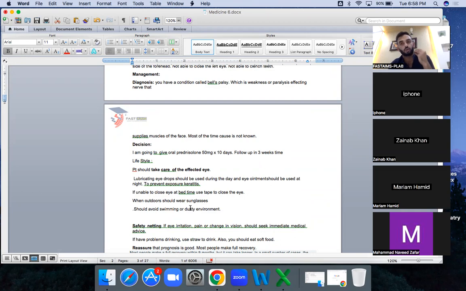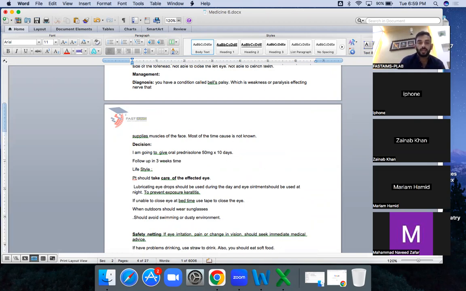Even if you do not tell about the dosage, you tell about the time: 10 days of prednisolone will be given, and follow-up will be after 3 weeks. This is the follow-up time. And lifestyle: what lifestyle advice should you tell the patient? Lubricate your eyes. You will give some eye drops. This is not medication, you are giving the lubricant just to lubricate, so that no ulcer can form or any other problem occur.